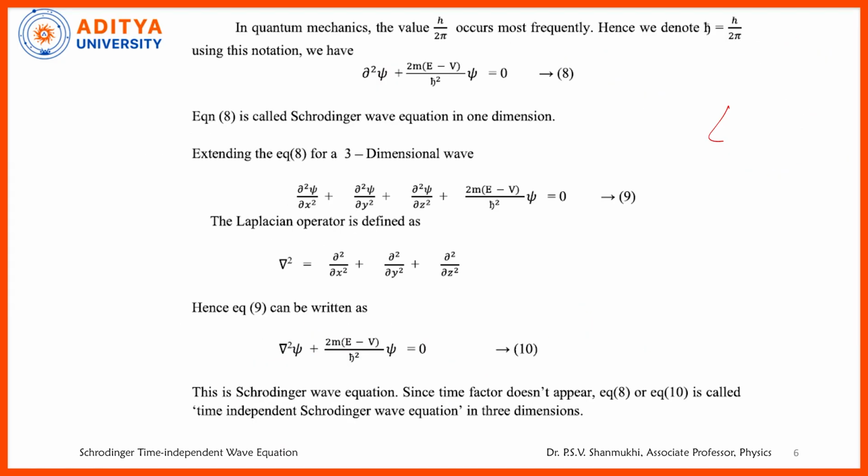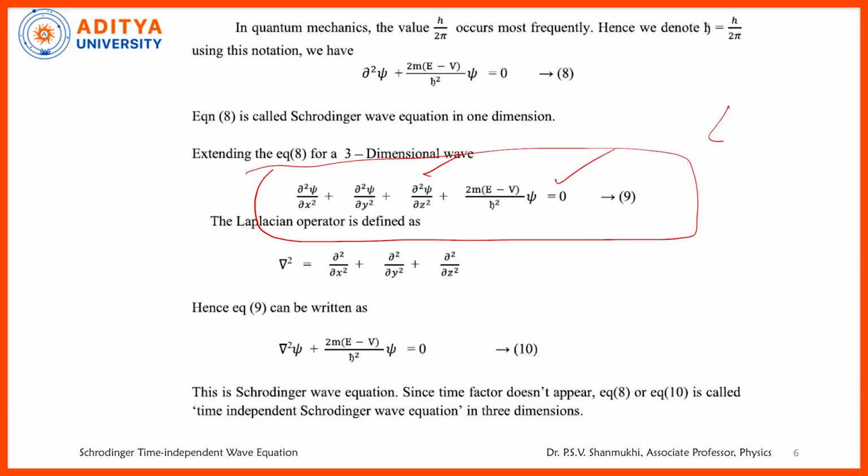Observe, in case of three dimensional system I want to write. So how do we write in the three dimensional system? We can write this as dou square psi by dou x square plus dou square psi by dou y square plus dou square psi by dou z square plus 2m by h square or h cross square. I will tell you this, h cross square, E minus V into psi is equal to 0.